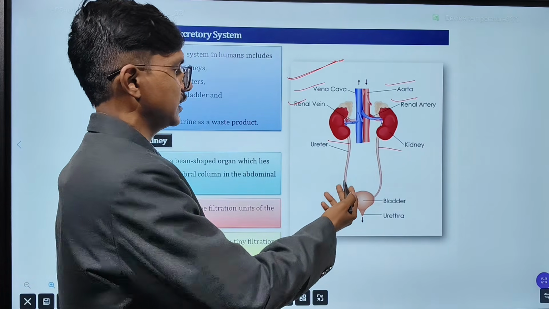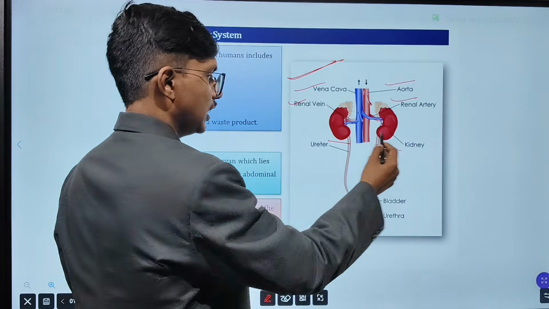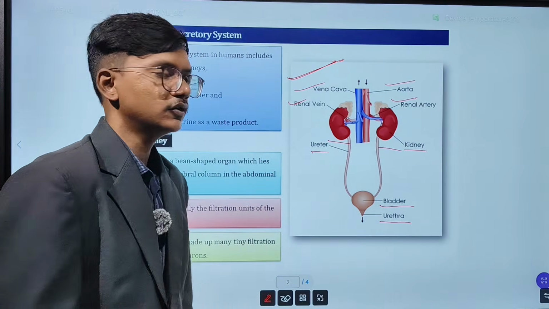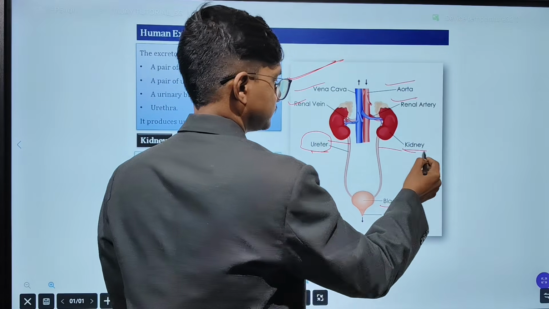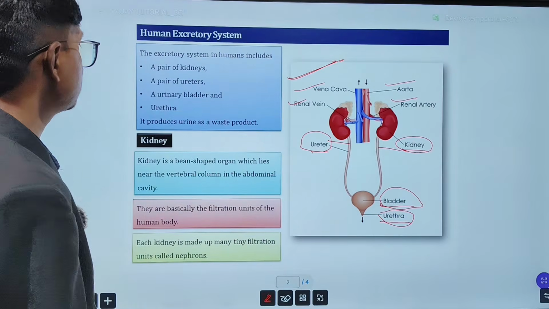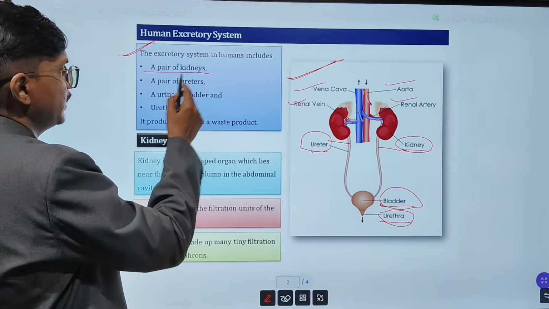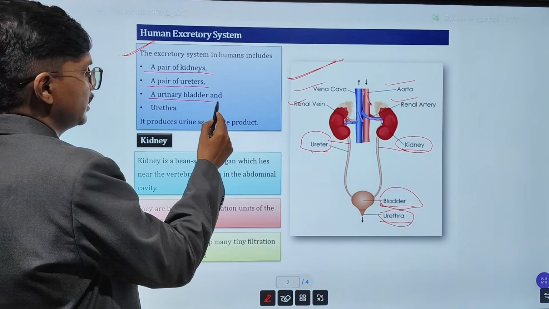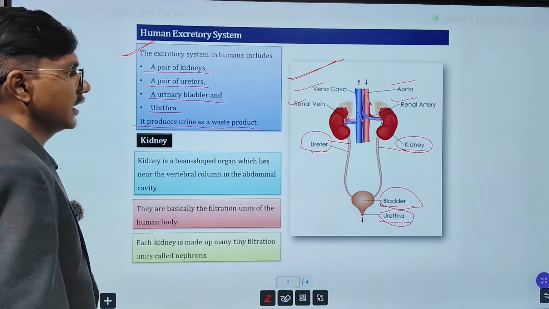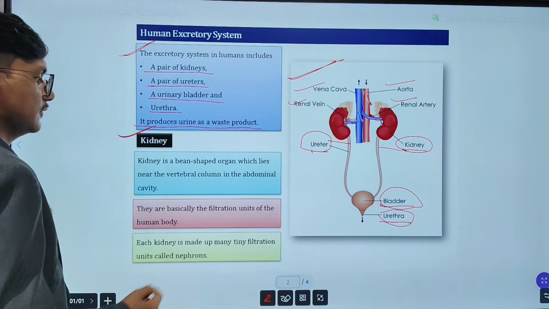Basically, what is the function of a kidney? That is to purify the blood. The other parts are the kidney, ureter, bladder and urethra. These are your excretory organs and parts in the excretory system of a human being. The excretory system in humans includes a pair of kidneys, a pair of ureters, the urinary bladder and the urethra. These all produce urine as a waste product, and by this process only the human blood will be filtered.